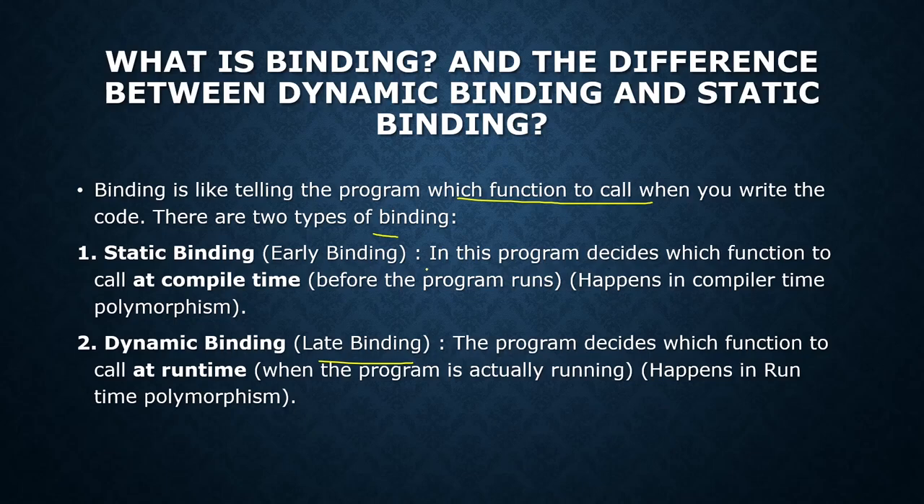In static binding, the program decides which function to call at compile time, meaning before the program runs. It happens in compile time polymorphism. And in dynamic binding, which we also call late binding, the program decides which function to call at runtime, meaning when the program is actually running, and it happens in runtime polymorphism.